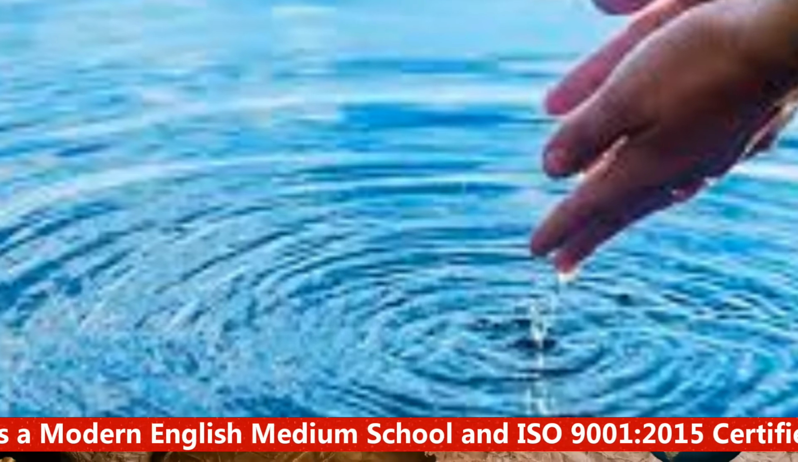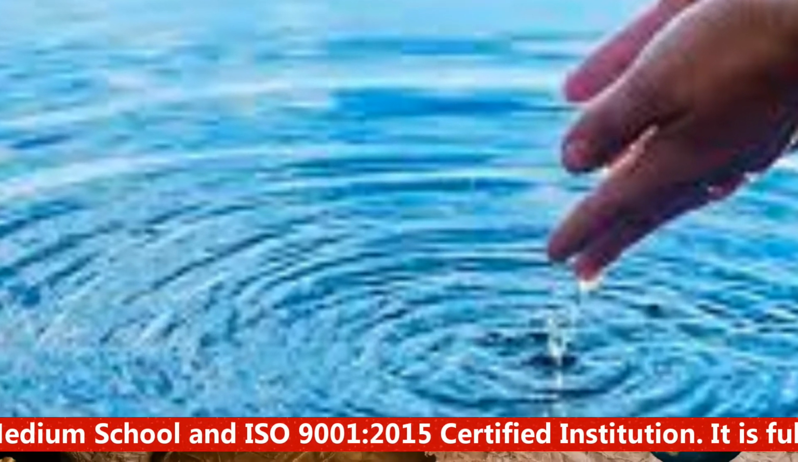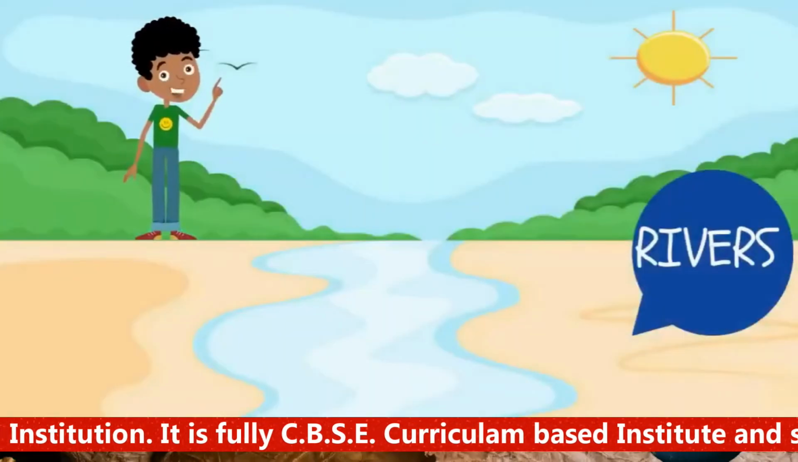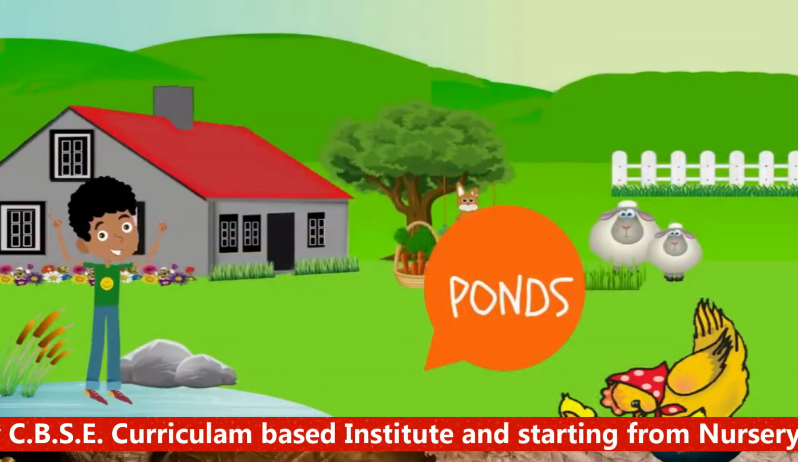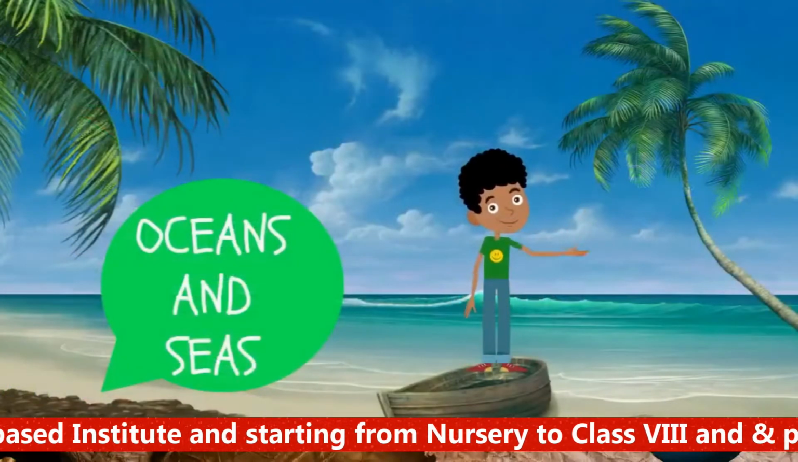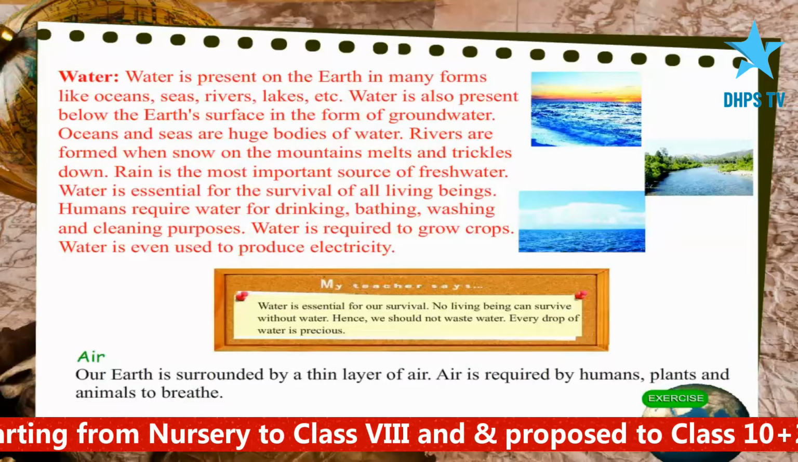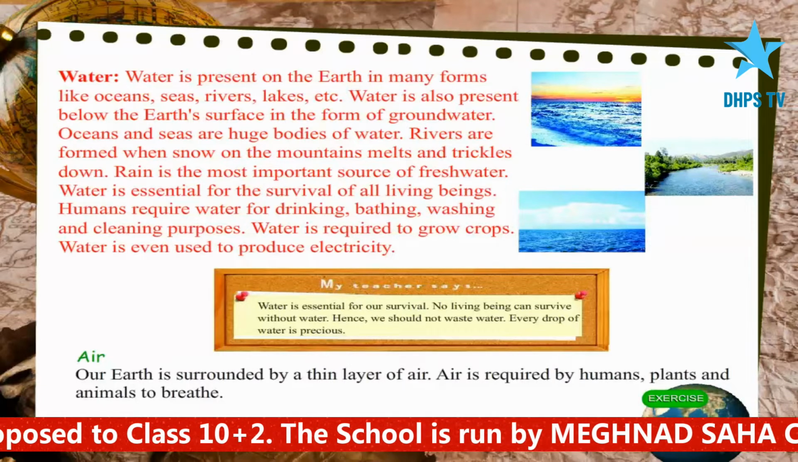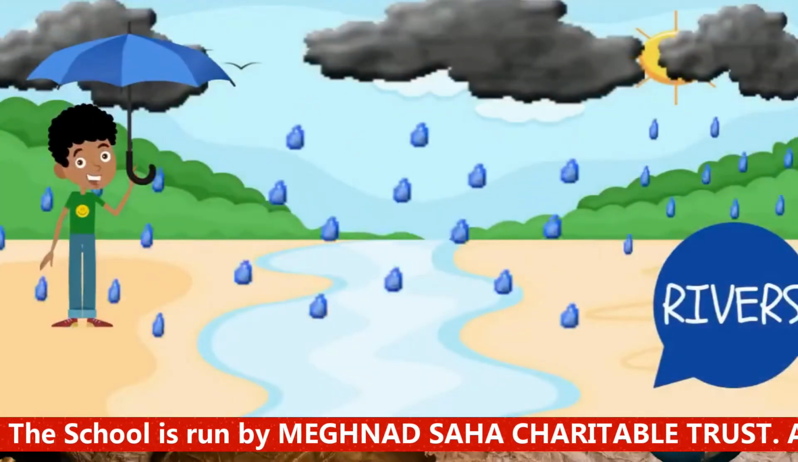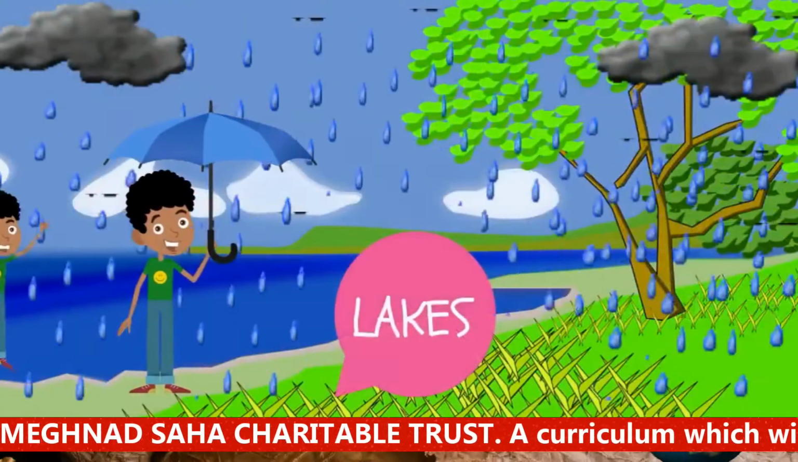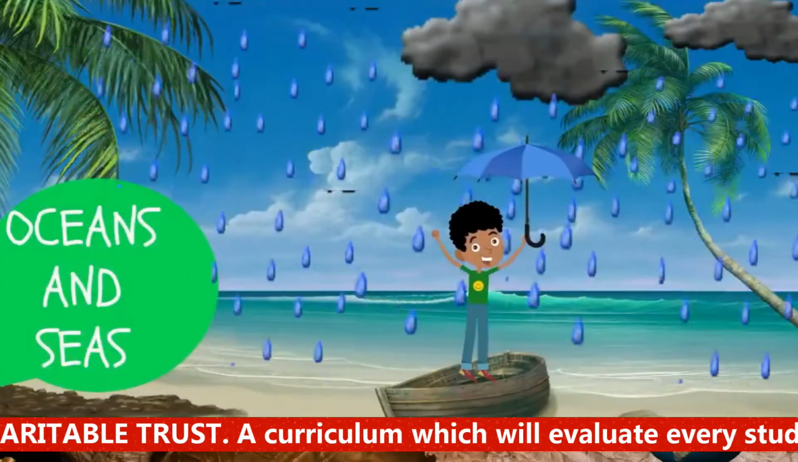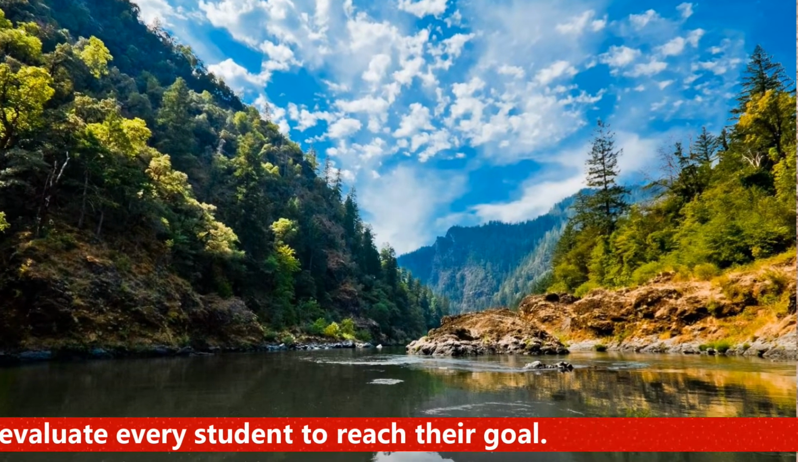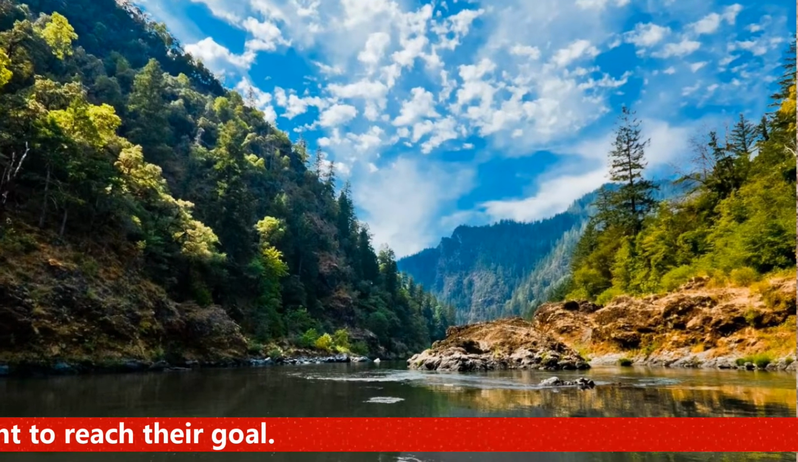Water. Water is present on the earth in many forms, like oceans, seas, rivers, lakes, etc. Water is also present below the earth's surface in the form of groundwater. Oceans and seas are huge bodies of water. Rivers are formed when snow on the mountains melts and trickles down.